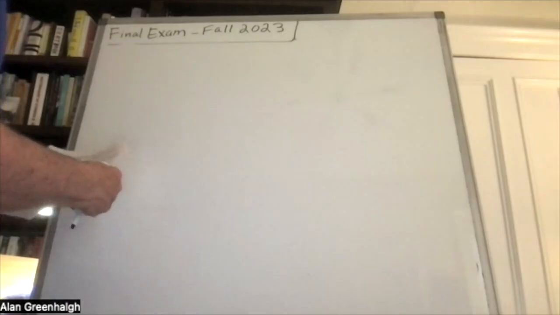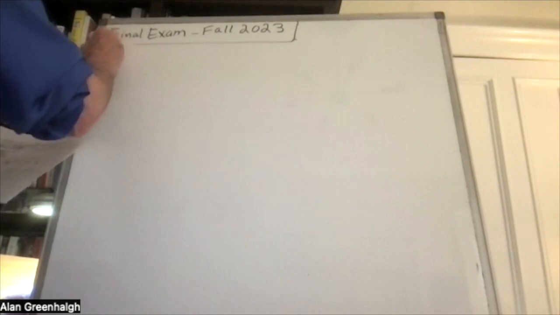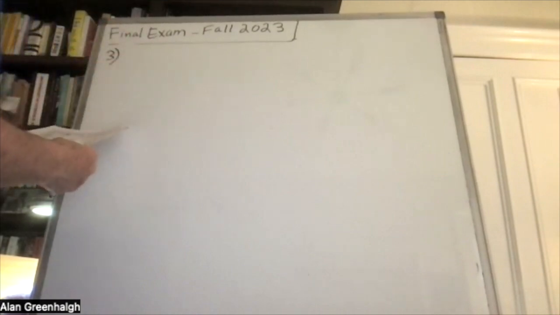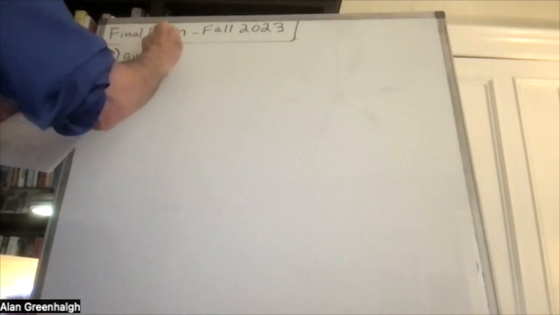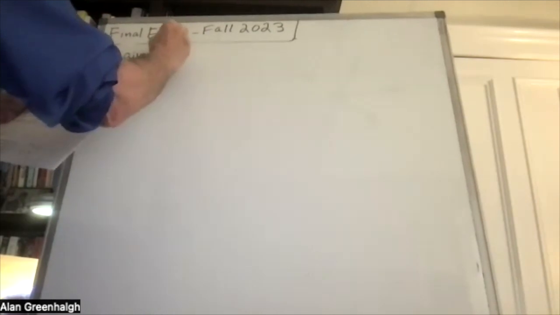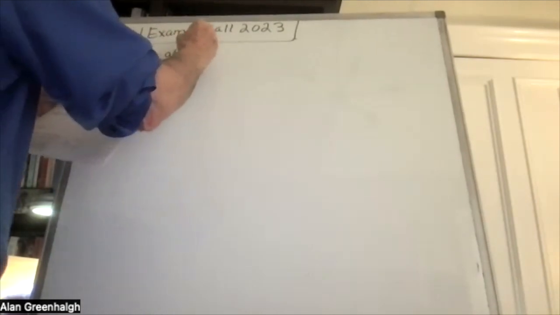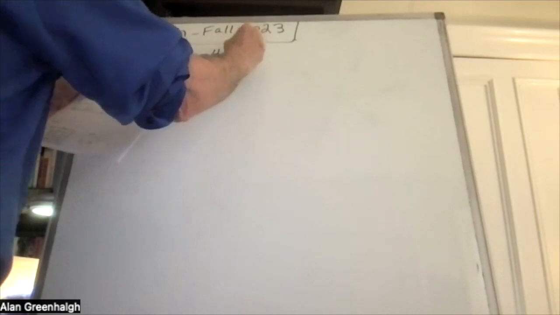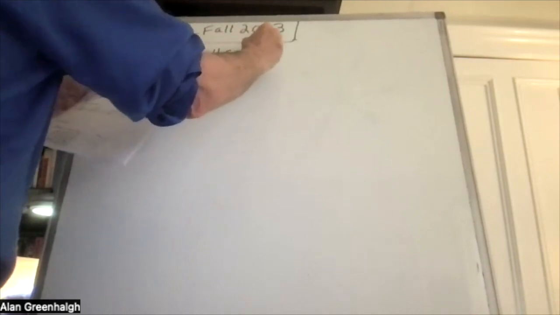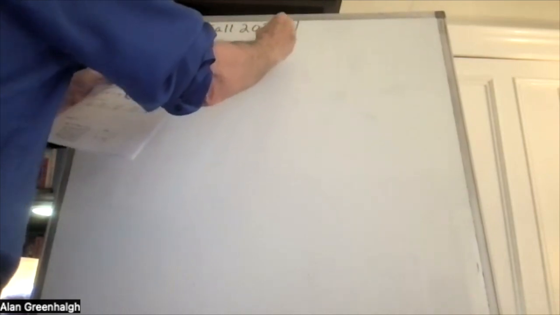Problem number 3, the graph. The graph question. Given that g of x is equal to -4 cosine of x over 2 minus 1.